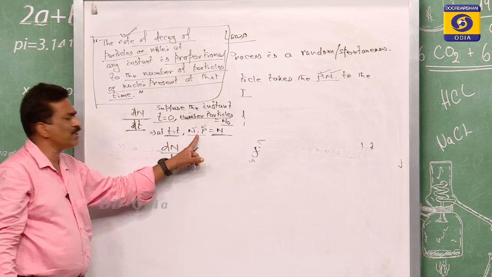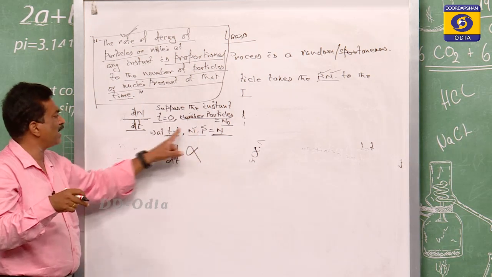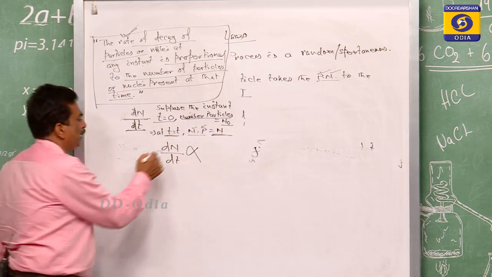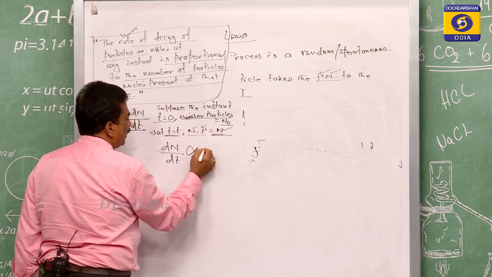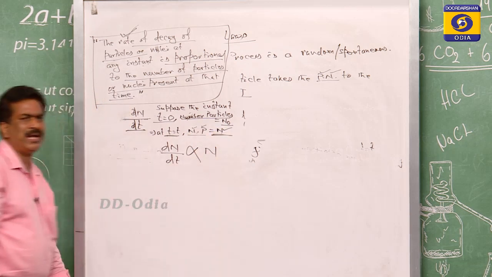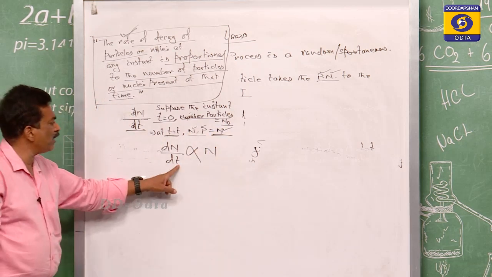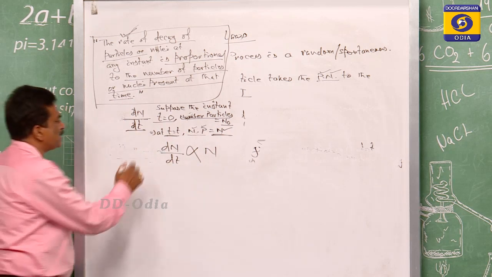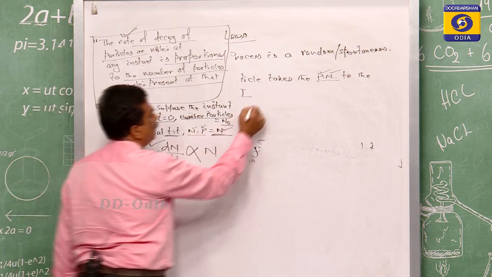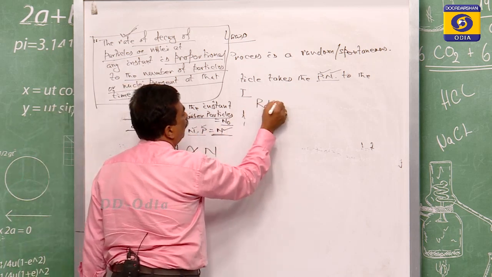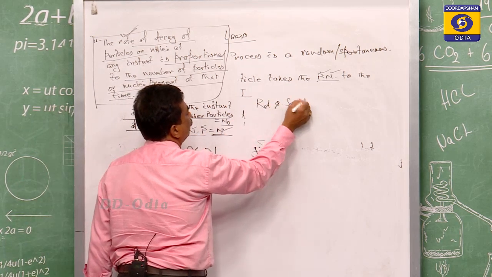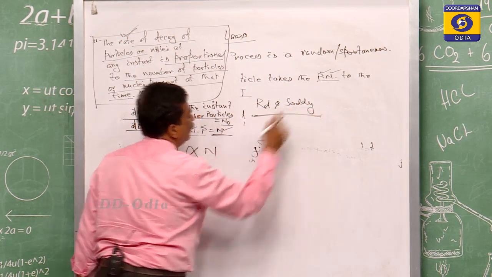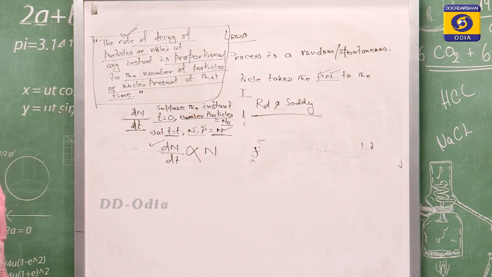So dN by dt is proportional to N. This type of assumption was given by Rutherford and Soddy, the two scientists who gave the statistical data.